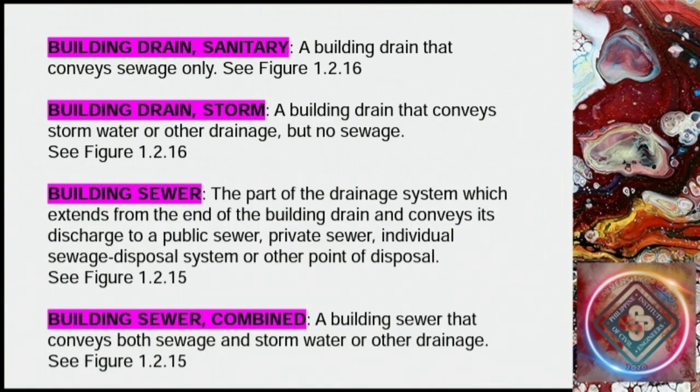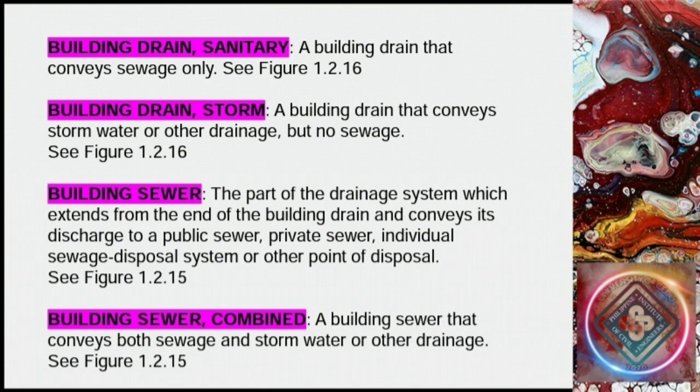Building drain sanitary, a building drain that conveys sewage only. See Figure 1.2.16. Building drain storm, a building drain that conveys storm water or other drainage but no sewage. See Figure 1.2.16. Building sewer, the part of the drainage system which extends from the end of the building drain and conveys its discharge to a public sewer, private sewer, individual sewage disposal system, or other point of disposal.